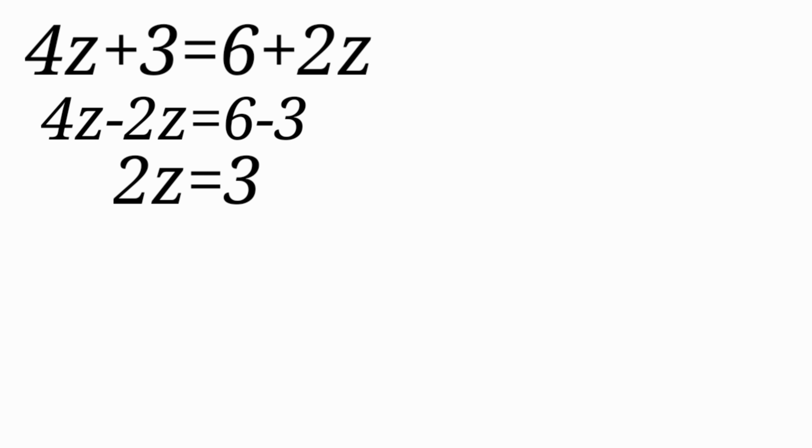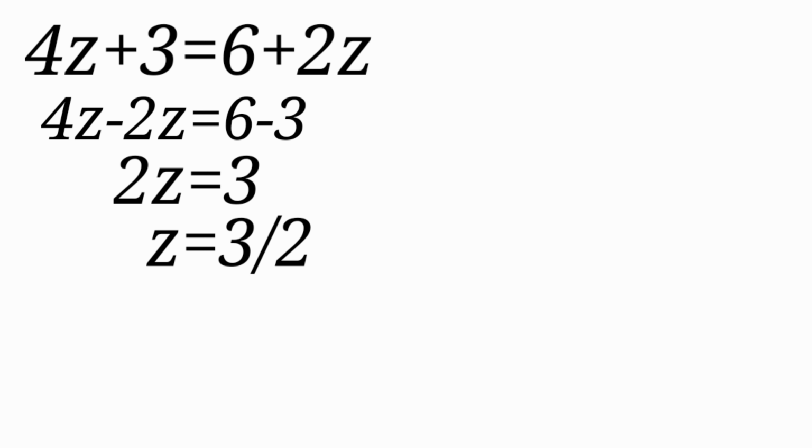So the z value will be 3 by 2, because here we have 2z but we have to take out the z value, one variable term. So z here is in multiplication with 2. When it goes to the other side, it will go in division form. So this will be the value of z, 3 by 2.